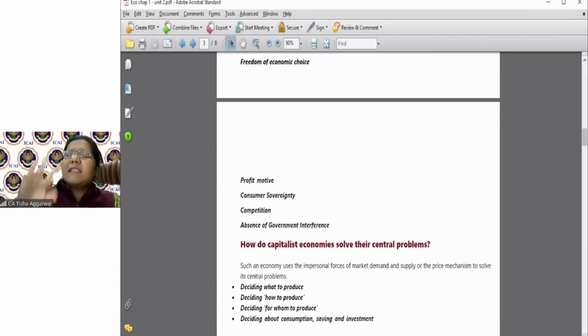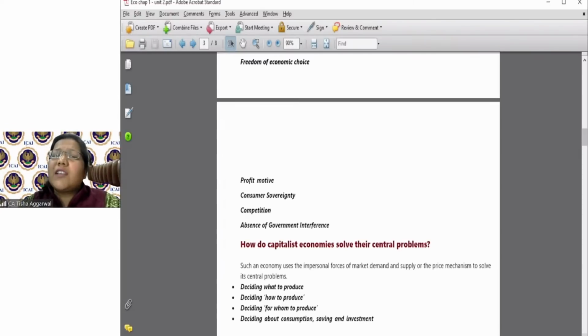Capitalist economy is like laissez-faire economy. Why? Because the private entrepreneur is so smart. I give the complete freedom. Do whatever you feel like. You have money, your money at stake. You produce what you want. You sell what you want. You put your resources. Absolutely your choice.